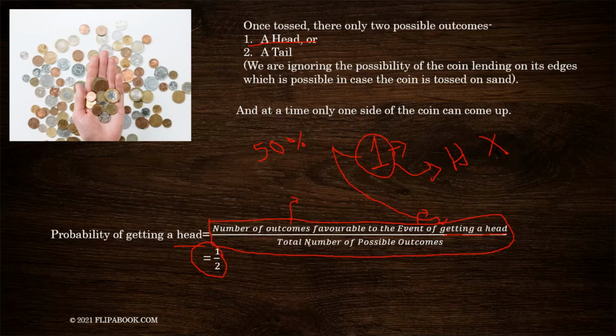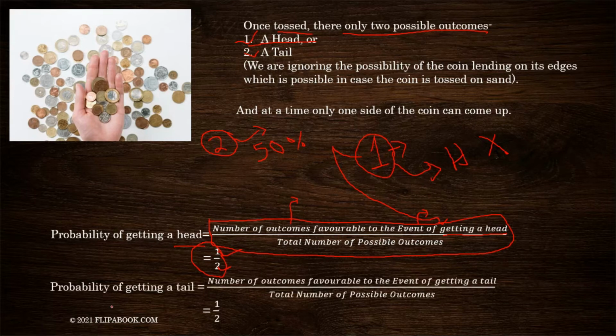Then it is divided by the total number of possible outcomes. How many sides are there in the coin? A head and a tail. So there are two sides of the coin. So once the coin is tossed, any one of these two sides can be the outcome. So once tossed, there are only two possible outcomes. So the total number of possible outcomes is 2, whereas the number of outcomes favorable to the event of getting a head is 1, and thereby the probability of getting a head is 1 by 2.